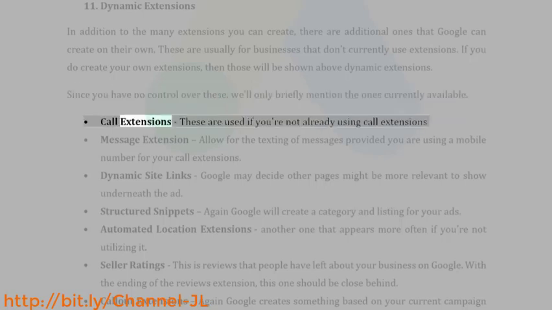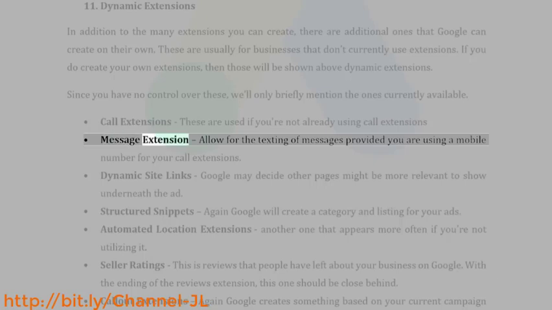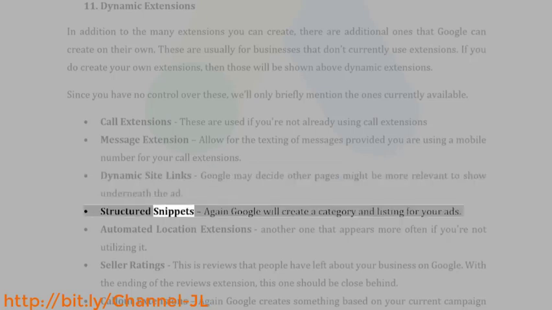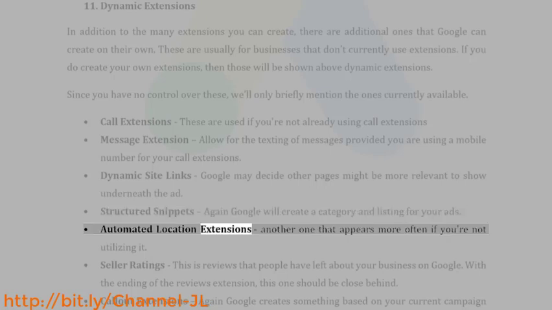Call extensions. These are used if you're not already using call extensions. Message extensions allow for the texting of messages, provided you are using a mobile number for your call extensions. Dynamic sitelinks: Google may decide other pages might be more relevant to show underneath the ad. Structured snippets: again, Google will create a category and listing for your ads. Automated location extensions: another one that appears more often if you're not utilizing it.